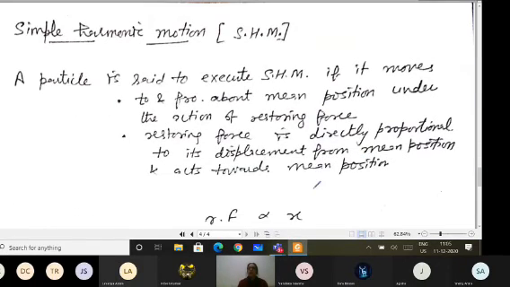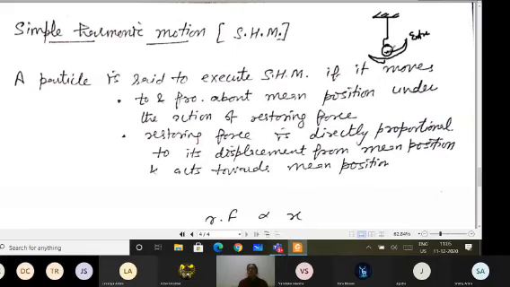What is simple harmonic motion? Simple harmonic motion is to and fro motion. It is harmonic motion, it is periodic motion. Two things are there. And the third thing is that it is to and fro. And when it is to and fro, this is the mean position, and as I said, this is the extreme position.